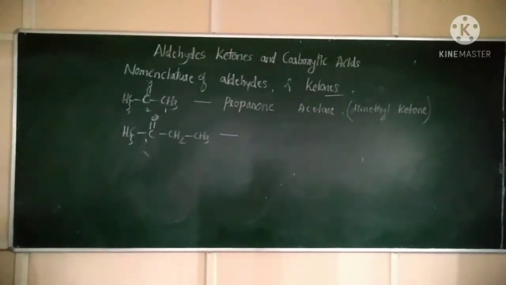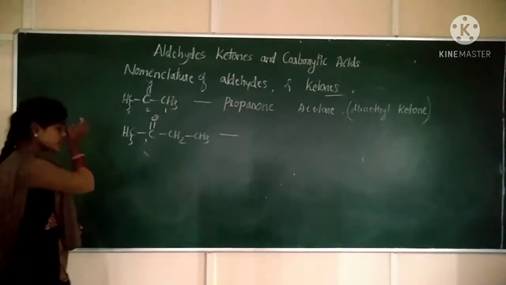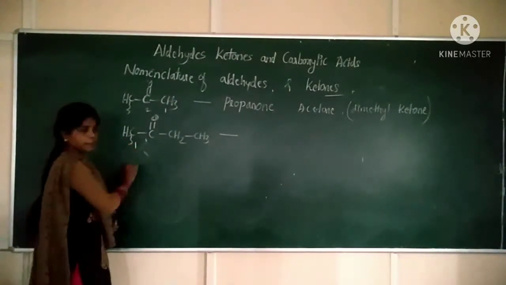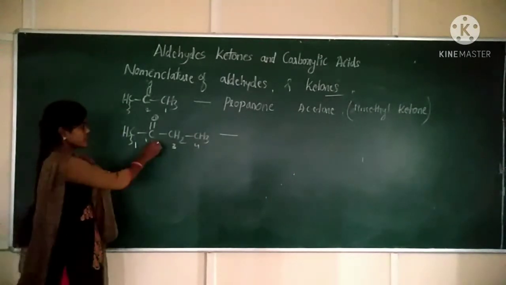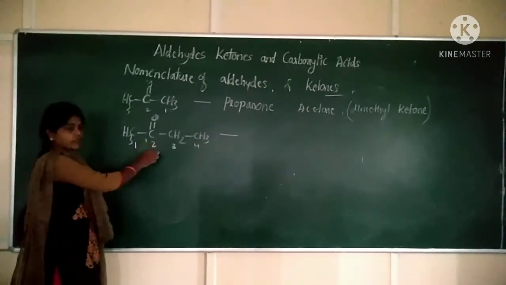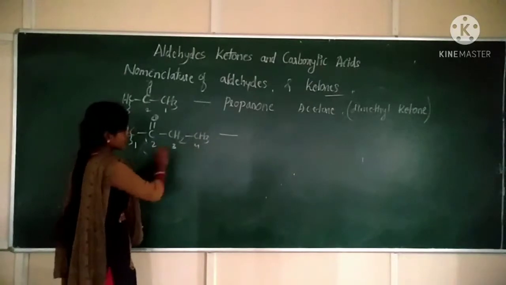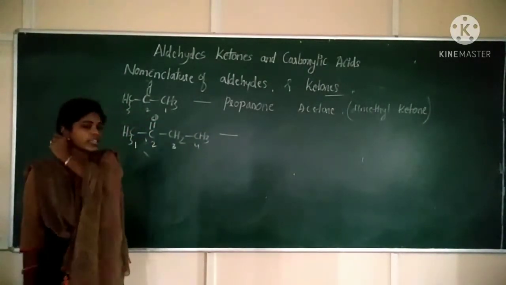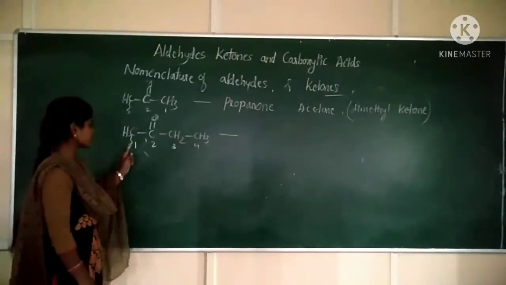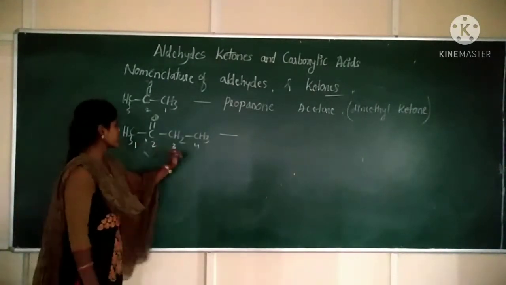In this case, you should number it 1, 2, 3, 4. The functional group is at the second number. If you number from right to left, it will get the third number, which goes against the rule. So numbering moves from left to right.